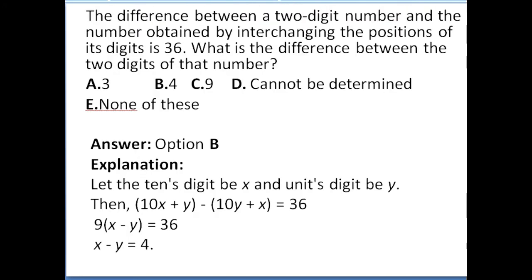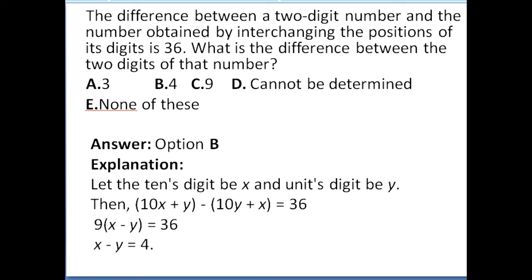Right. The difference between a two-digit number and the number obtained by interchanging the position of its digits is 36. What is the difference between the two digits of that particular number? Again, two-digit is given. Let the tens digit be x and the unit digit be y. So the tens digit is x and units is y. So 10x plus y minus 10y plus x is equal to, it is given as 36.